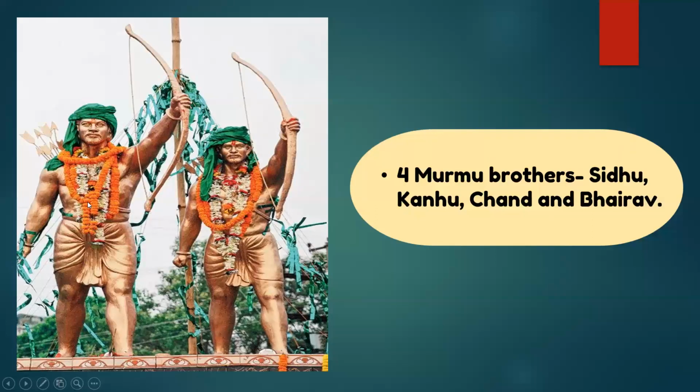Okay, now he is the Santhal leader. He is Sidhu and Kanu Murmu. They were four brothers, and the four brothers' names were Sidhu, Kanu, Chand, and Bhairav. But two brothers were mainly popular for the Santhal rebellion. The ones you are seeing in the picture, Sidhu and Kanu Murmu, were responsible for starting the Santhal rebellion. Okay, these are the contributions of the Santhal tribes. All right, students.